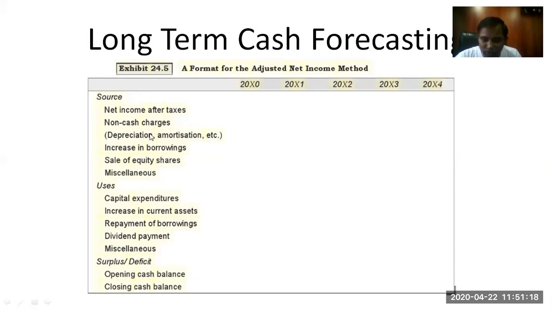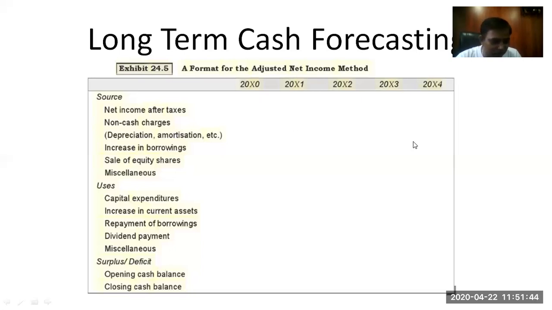So these are non-cash charges. Increase in borrowings: if you are borrowing any money, maybe in the form of equity or debt, it is here. Sale of equity shares and any other miscellaneous items. So this will give you the total cash inflow of a certain year: 1, 2, 3, 4, 5.